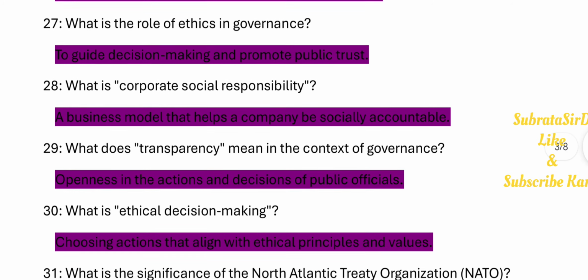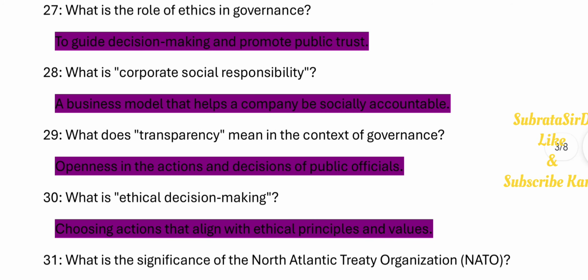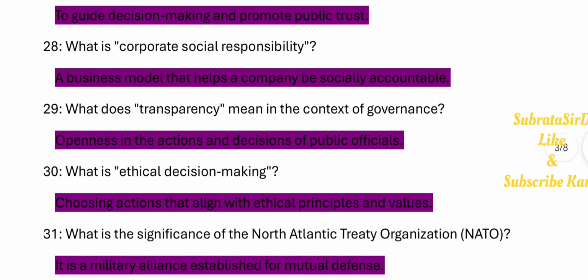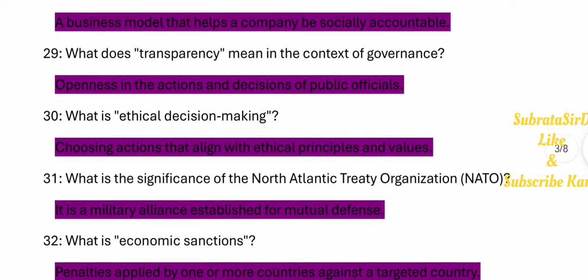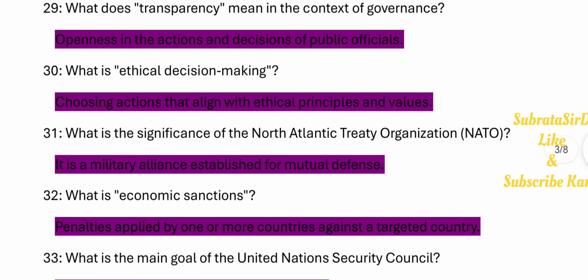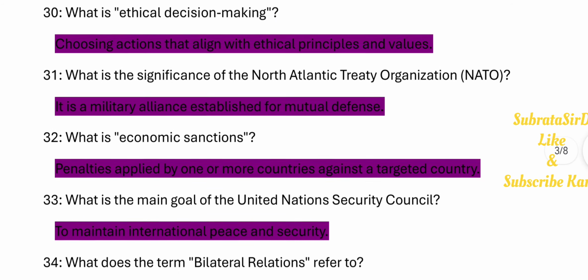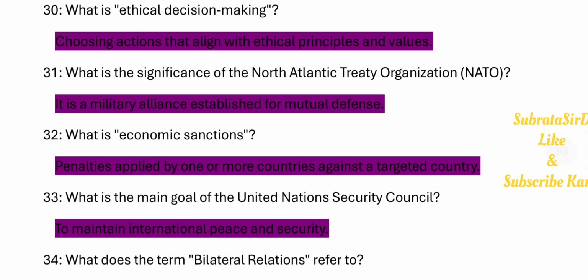28. What is corporate social responsibility? A business model that helps a company be socially accountable. 29. What does transparency mean in the context of governance? Openness in the actions and decisions of public officials. 30. What is ethical decision making? Choosing actions that align with ethical principles and values. 31. What is the significance of the North Atlantic Treaty Organization, NATO? It is a military alliance established for mutual defense.